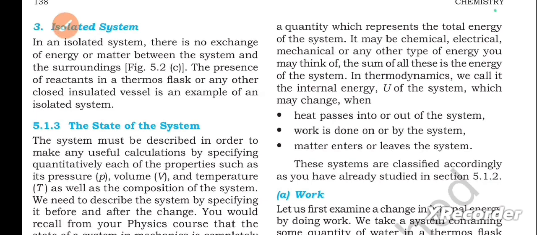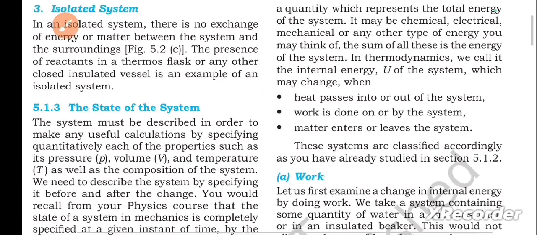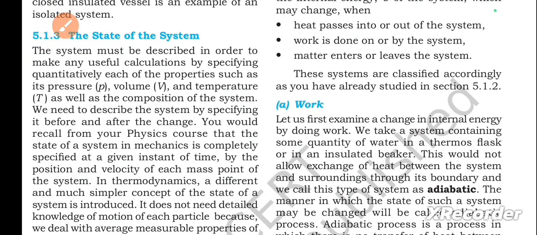In thermodynamics, we call it the internal energy, U, of the system, which may change when, first, heat passes into or out of the system. Second, work is done on or by the system. Third, matter enters or leaves the system. These systems are classified accordingly, as you have already studied in section 5.1.2.